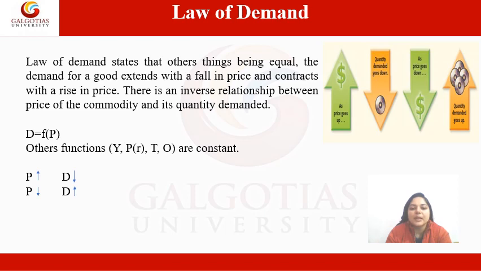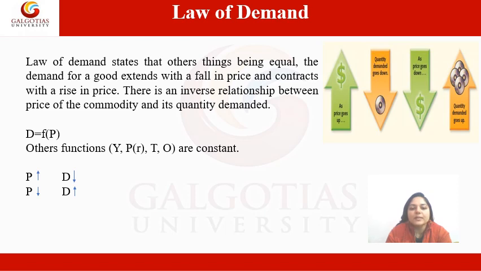It means if price for a particular product increases, then demand for that product will decrease, and if price decreases, then demand for that product will increase. So there is an inverse relationship between price of the commodity and its quantity demanded. It means there is a negative relationship between price and demand, because when price increases, demand decreases, and when price decreases, demand increases. So demand here is a function of price.